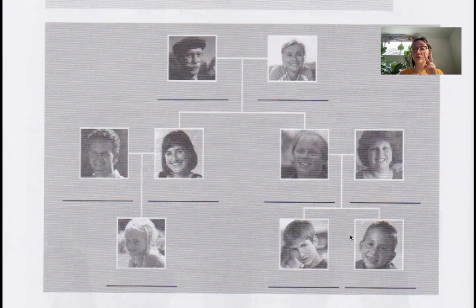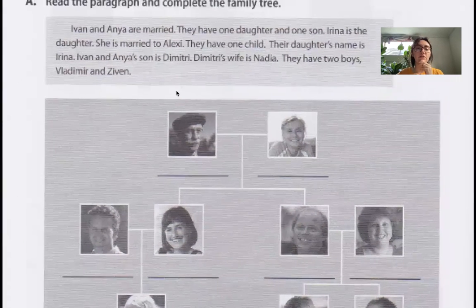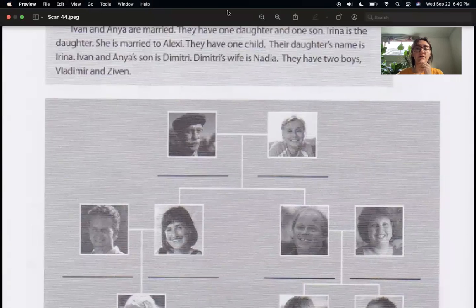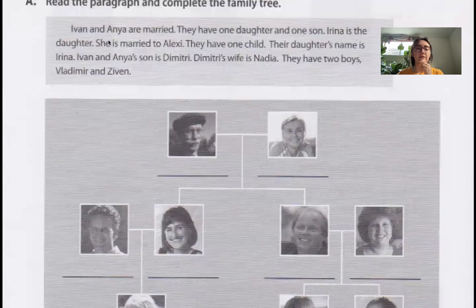This married couple has 2 children, but it looks like it's 2 sons, right? So let's see if we go here. This one, let's just say it's Ivan, and this one is Anya. Okay, so we have Ivan and Anya, right?